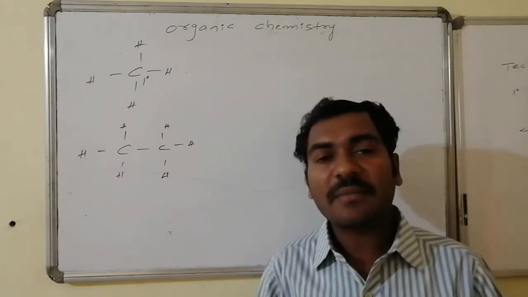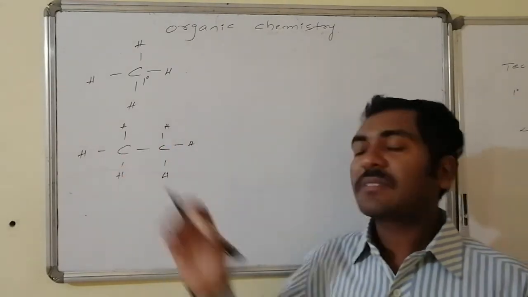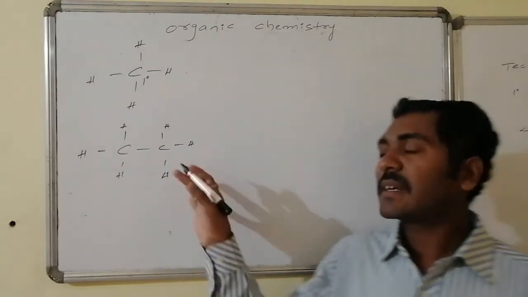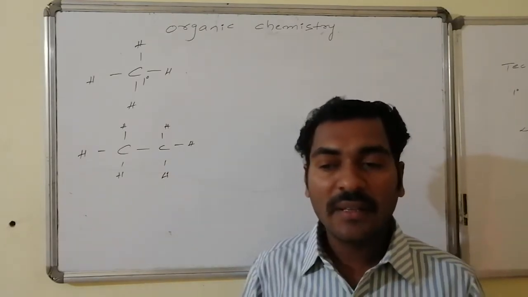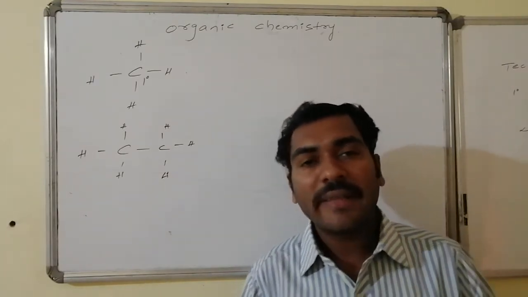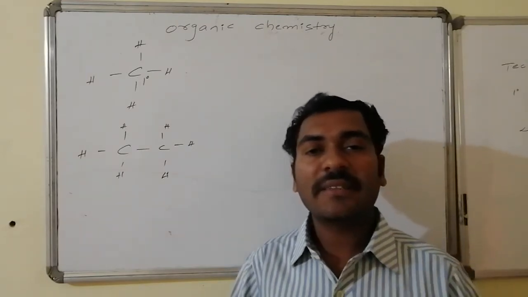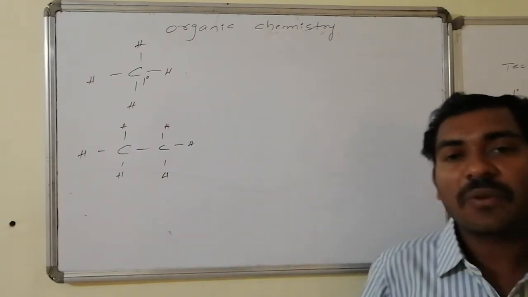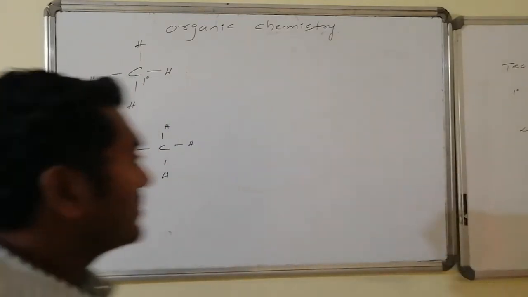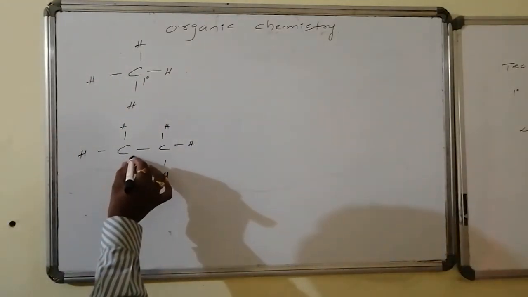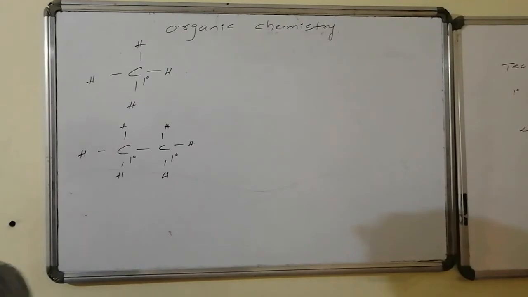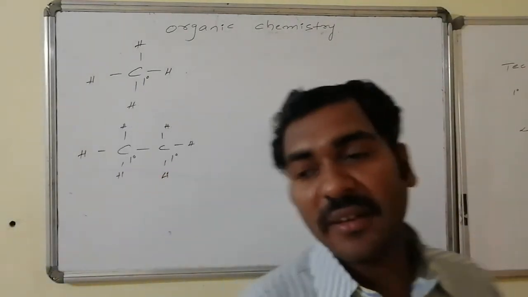If I take just carbons as the reference, this carbon is also connected with only one carbon. Such kind of carbon in the lengthy part of the molecule which is connected with another one carbon is known as primary carbon. Hence this carbon is also known as first degree carbon, and this is also known as first degree carbon, which is known as primary carbons.